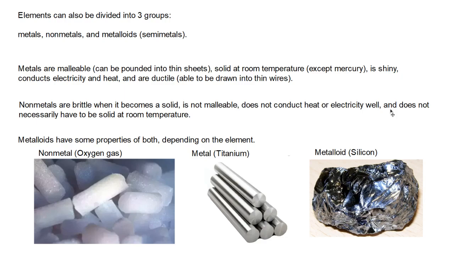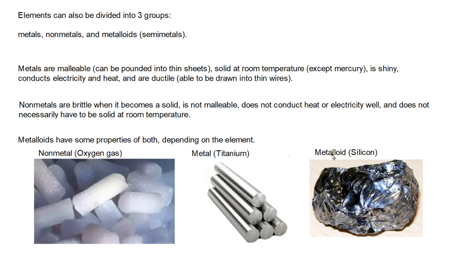Metalloids have some properties of both, depending on the element. So non-metals. This is oxygen gas. It's a non-metal. It basically has all these properties. Metal. These are shaped into wires. So there you go, that's a metal, right? They are malleable, so they could be melted and shaped into even weirder shapes. But that's metal, titanium metal.